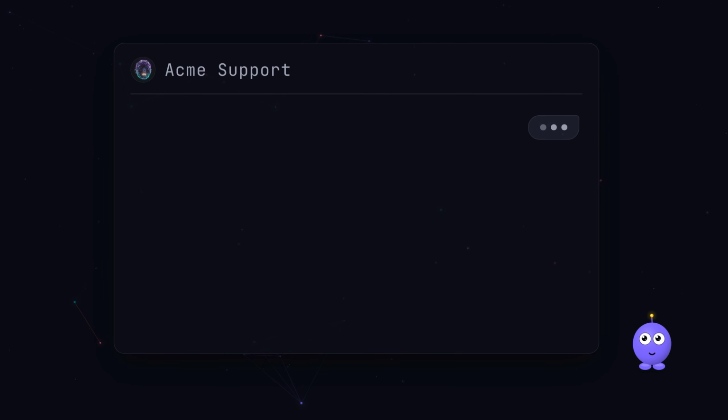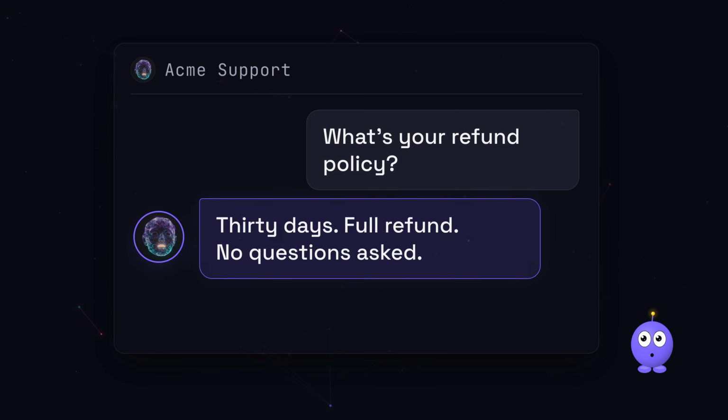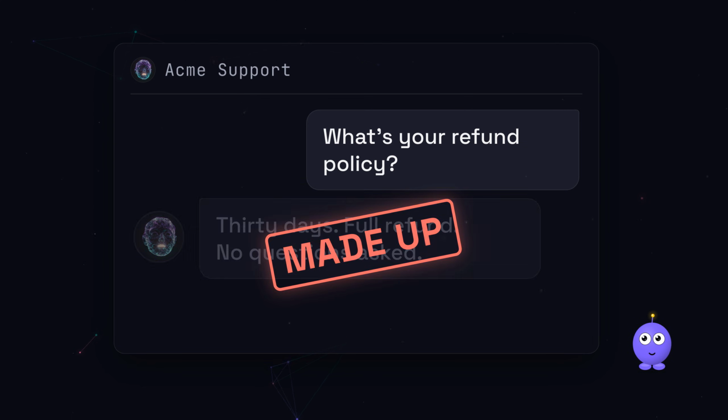You ask a company's chatbot a simple question, "What's your refund policy?" And it answers, instantly, no hesitation. 30 days, full refund, no questions asked. There's just one problem. None of it is real. The bot never looked anything up. It just made it sound right.